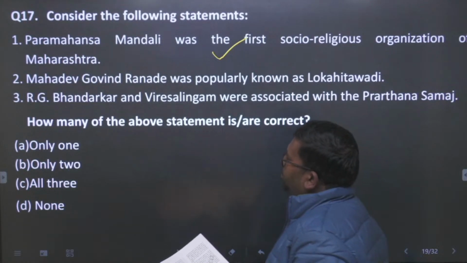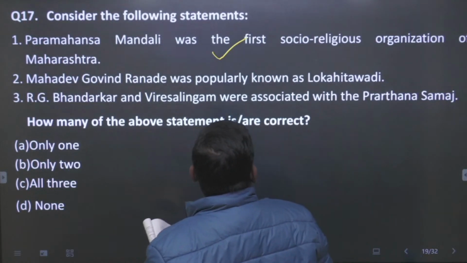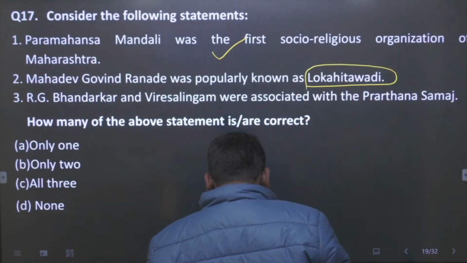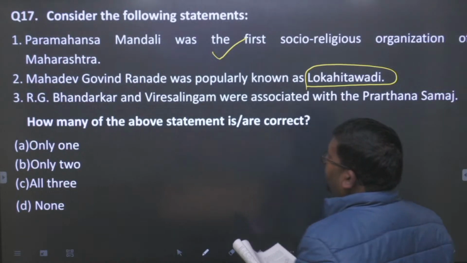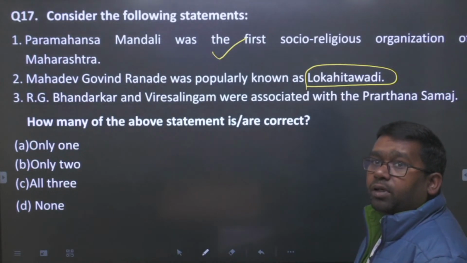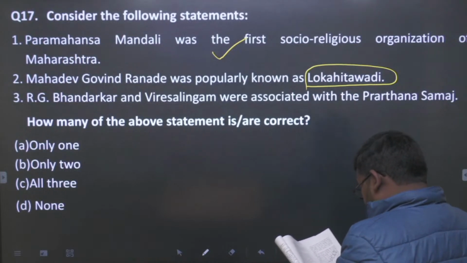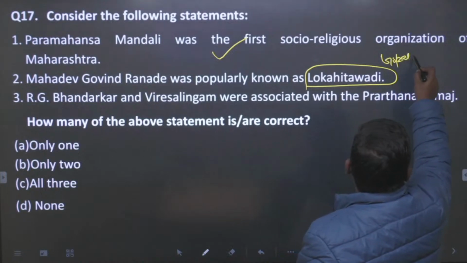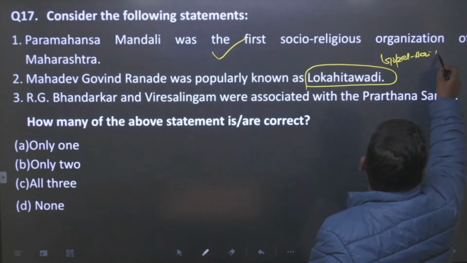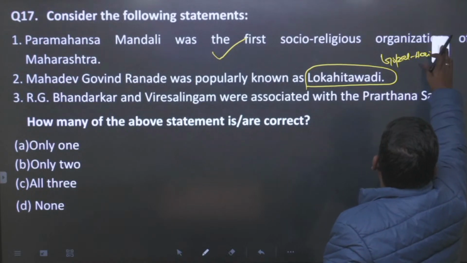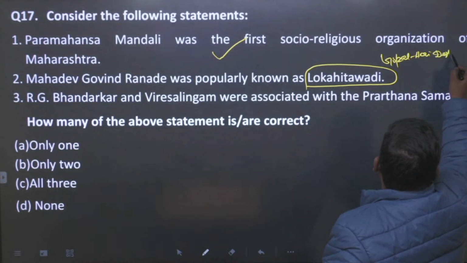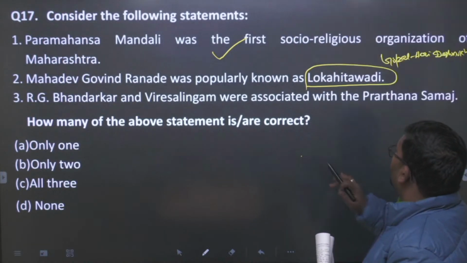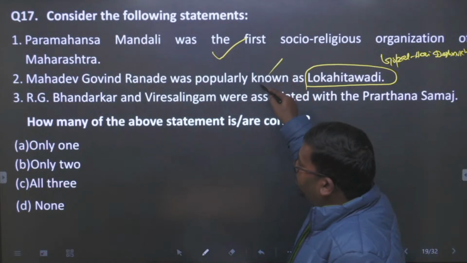Okay. Statement 2, Mahadev Govind Ranade was popularly known as a Lokahitwadi, है ना. So this is not Mahadev Govind Ranade. The answer of this question will be Gopal Hari Deshmukh, है ना. Gopal Hari Deshmukh was the one known as Lokahitwadi. So technically this statement 2 will be false.